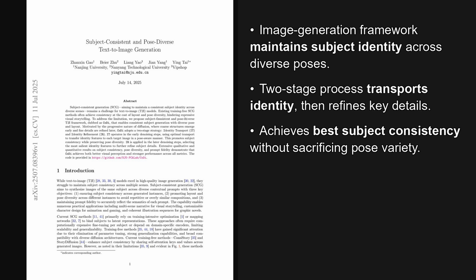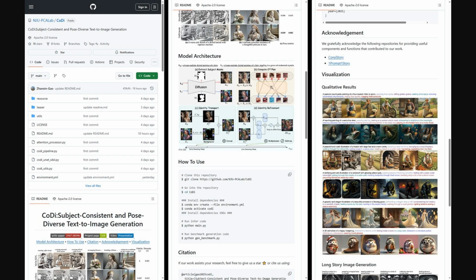I'm Alex, and today we're looking at a paper from the Hugging Face trending list, published on July 11th, 2025, about 5 days ago. This paper introduces a new framework, CoDi, that achieves state-of-the-art subject consistency while maintaining a pose diversity score of 0.0758, which is nearly identical to the baseline model. The paper is titled Subject Consistent and Pose Diverse Text to Image Generation, and it really tackles a major trade-off in creative AI. It uses a novel two-stage process to first transport a subject's identity into a new pose, and then refine the details.